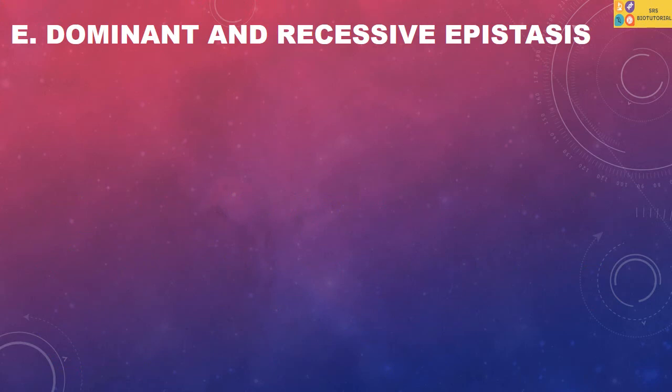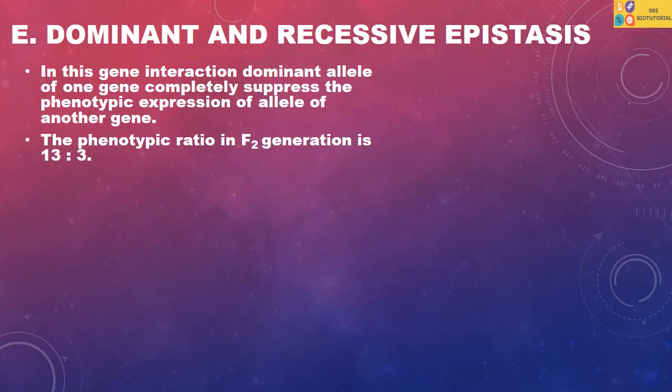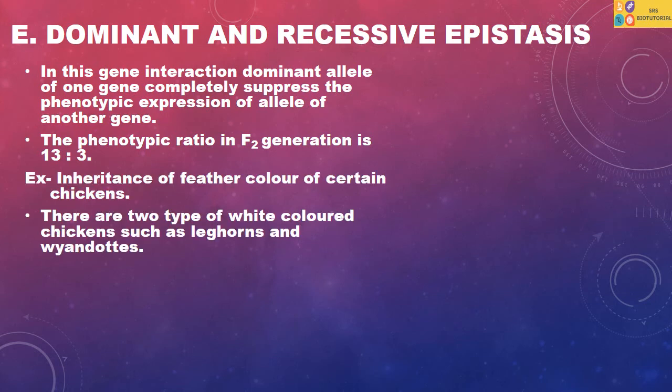Dominant recessive epistasis. In this gene interaction, the dominant allele of one gene completely suppresses the phenotypic expression of the allele of another gene. The phenotypic ratio in the F2 generation is 13:3. Inheritance of feather color in chicken is one example of dominant and recessive epistasis.